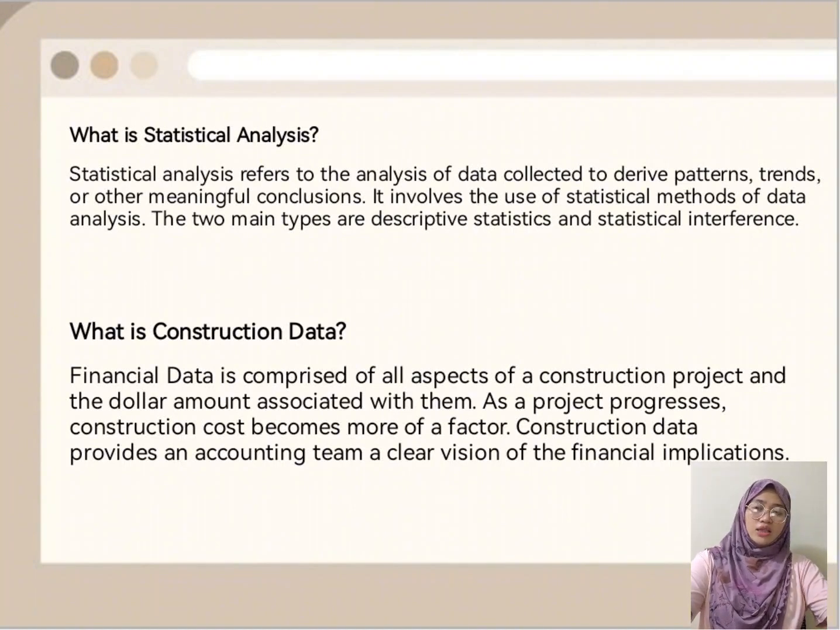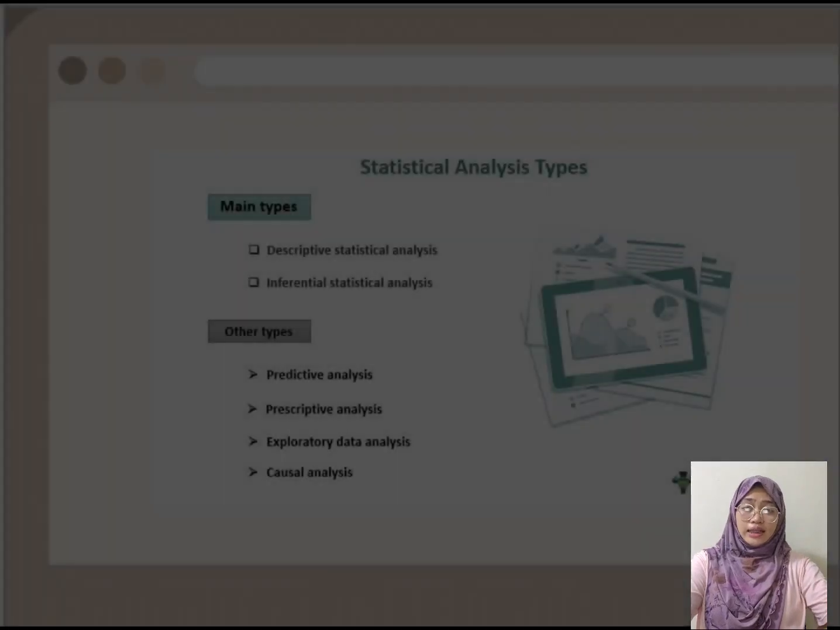The second one is, when we say construction data, it is financial data comprised of all aspects of a construction project and the dollar amount associated with them. As a project progresses, construction cost becomes more of a factor. Construction data provides an accounting team a clear vision of the financial implications. I will not go into the details of construction data since Group 1, Miss Cristobal, already finished it. So the next one is statistical analysis types.